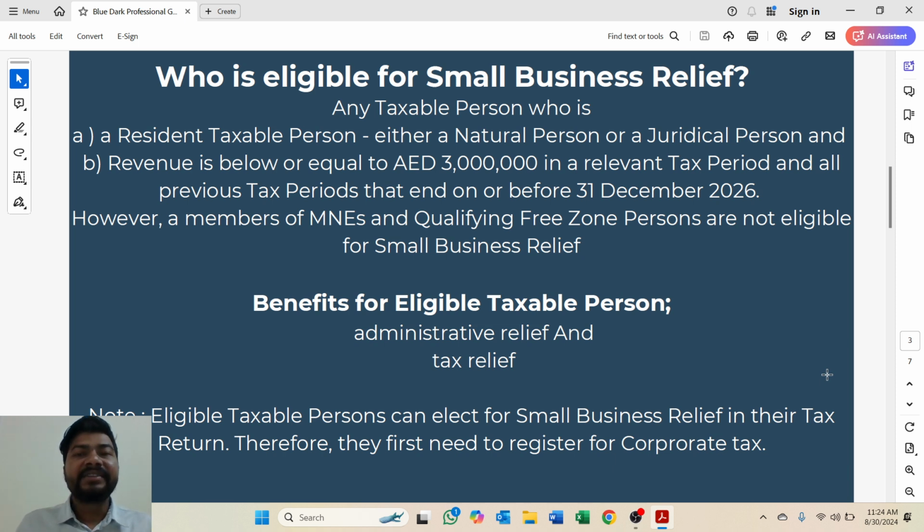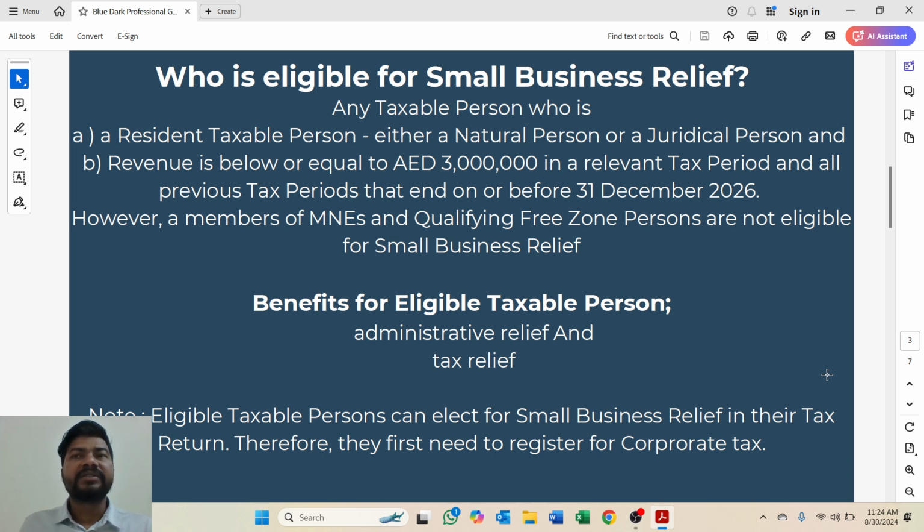At the time of filing the return, you will get an option whether to pay tax as a normal person or apply for small business relief. If you satisfy these criteria, you can apply for small business relief. On approval, you will be able to enjoy a simplified tax return.